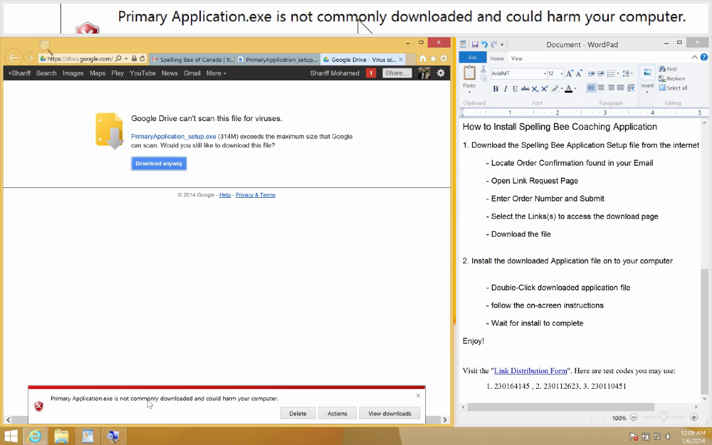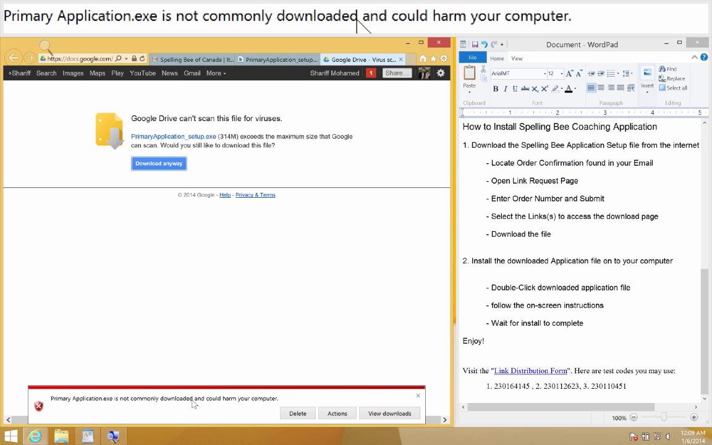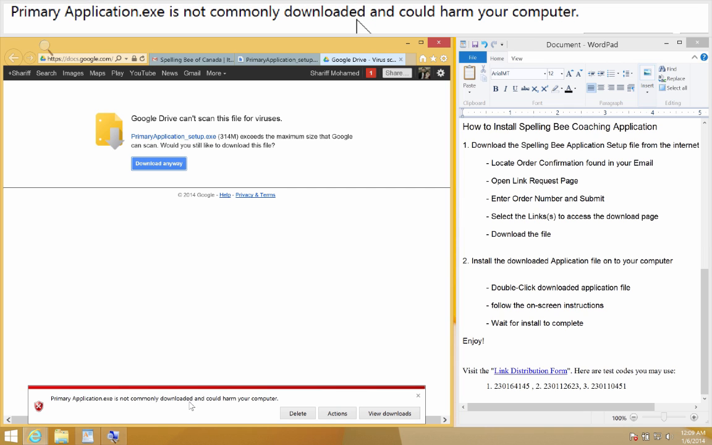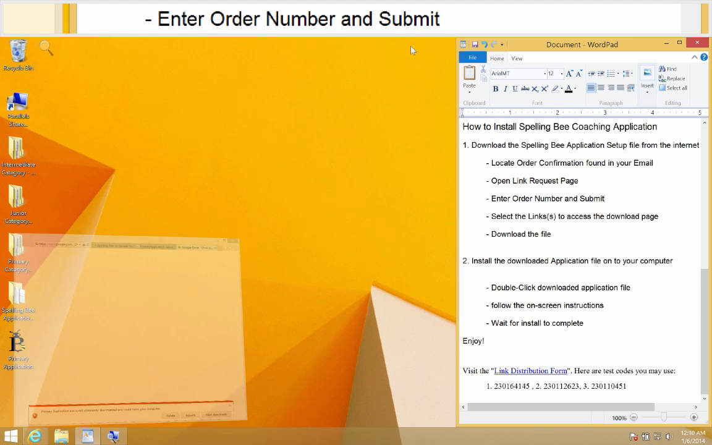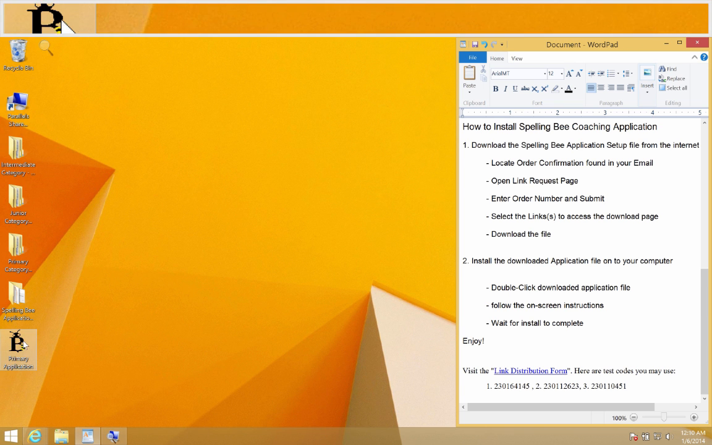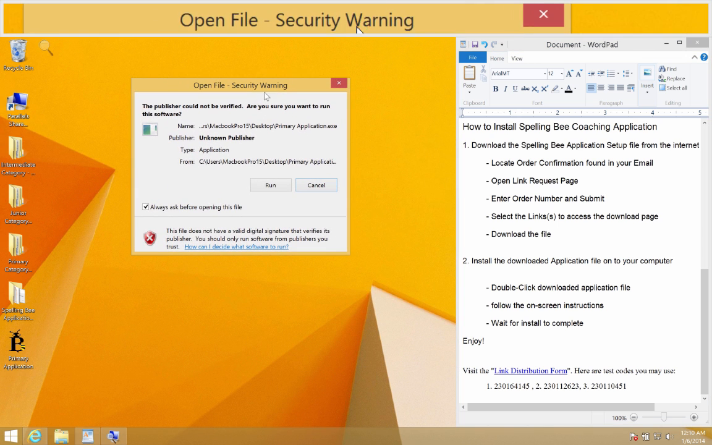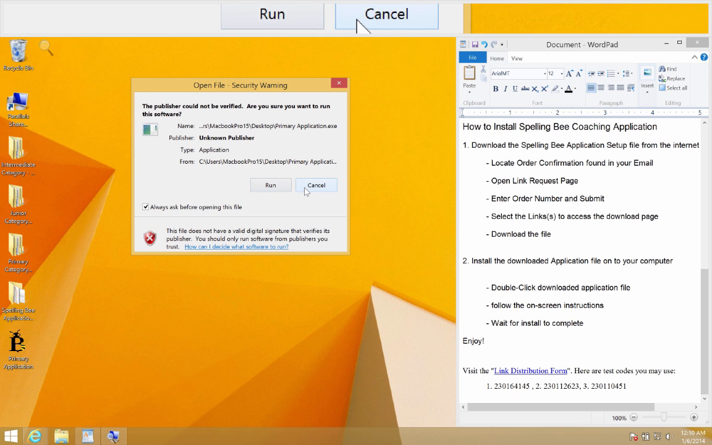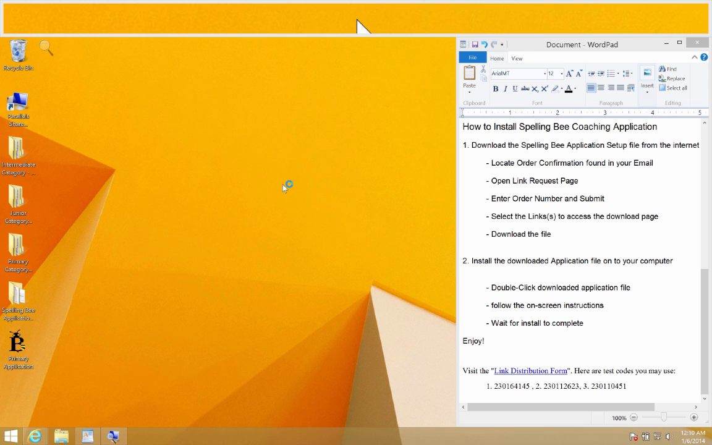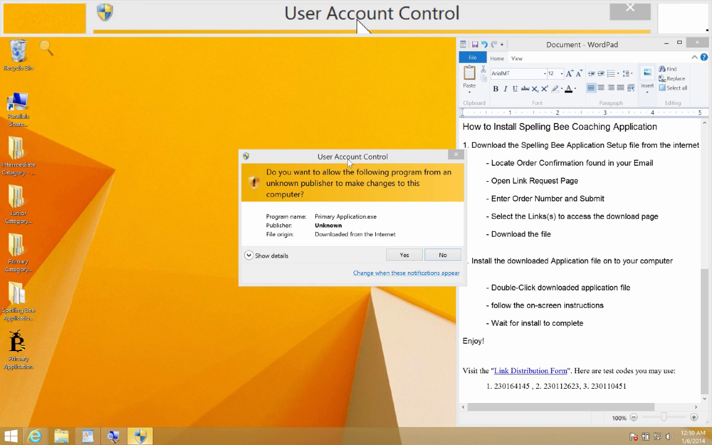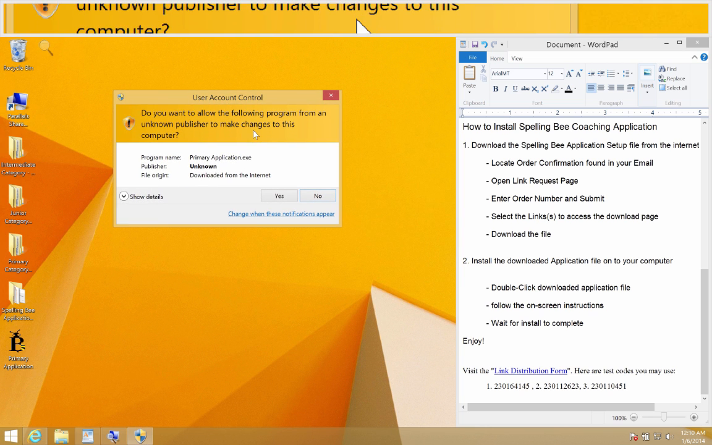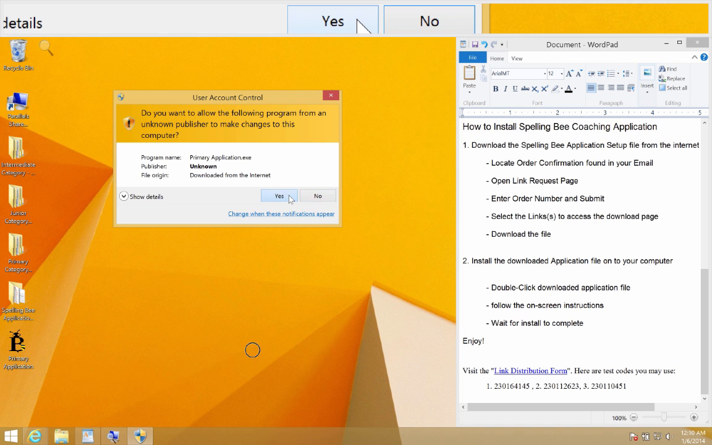Once the download has completed, the application manager will let you know that this file is not commonly downloaded and could harm your computer. Once again, you may rest assured that this file has no viruses. Minimize the browser and double-click this icon. Once selected, you will have the option to run or cancel. Select Run. Allow the computer and the application to make changes. Select Yes.